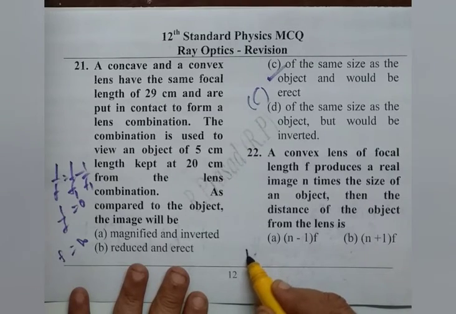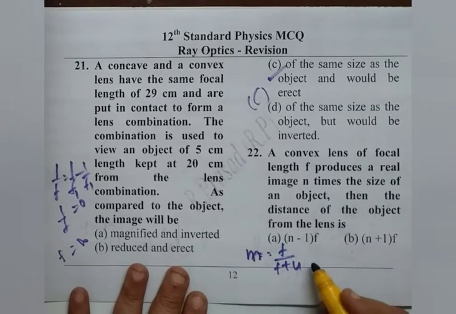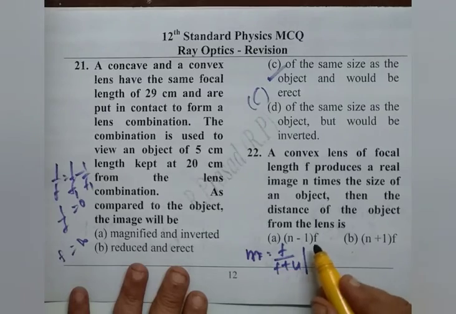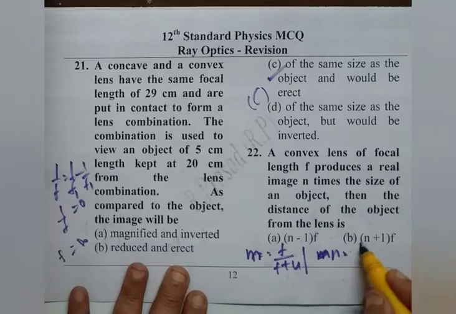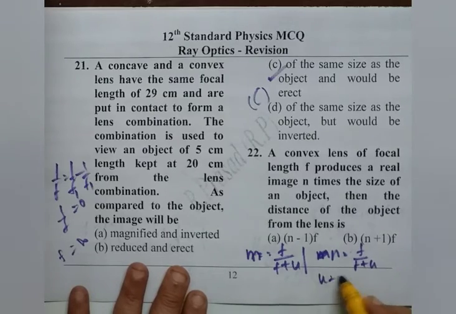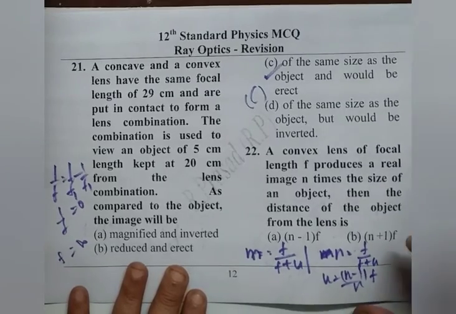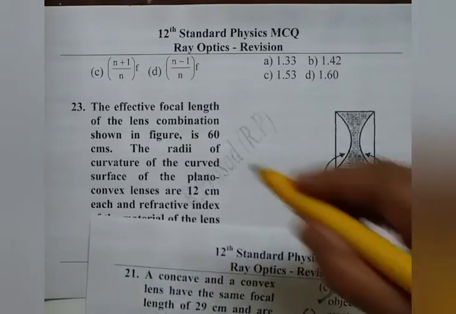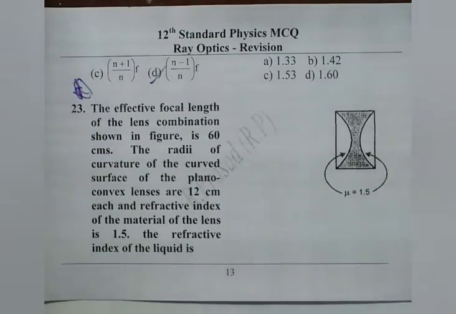We write the formula for magnifying power in terms of focal length and object distance, f by f plus u. Substitute everything. N times, m is n there, magnification, f by f plus u, which amounts to be u as n minus 1 by n into f. So that must be the fourth option. So fourth option is right, D. We read 23rd question.